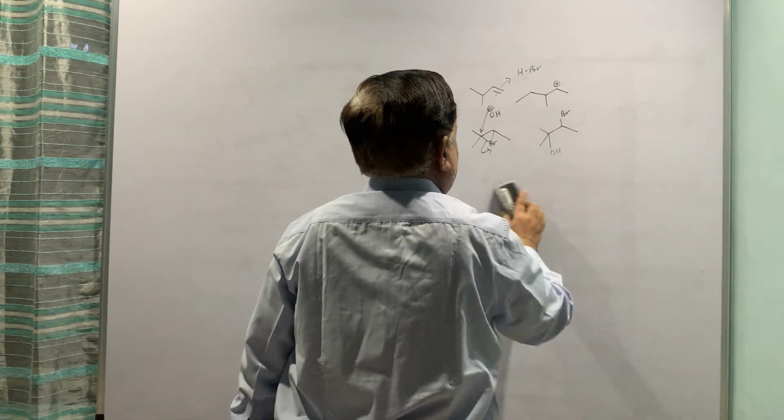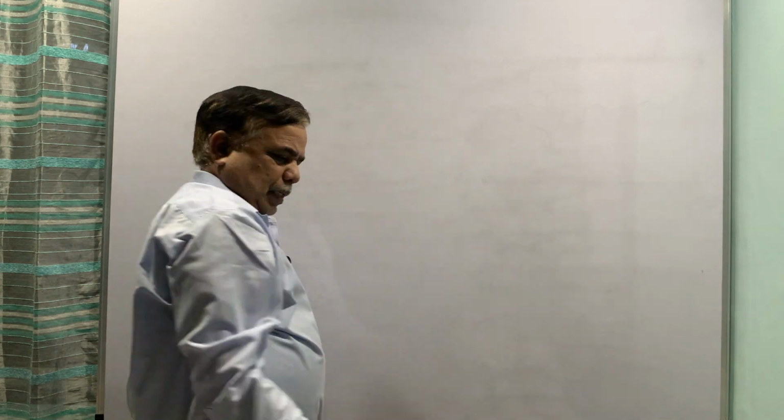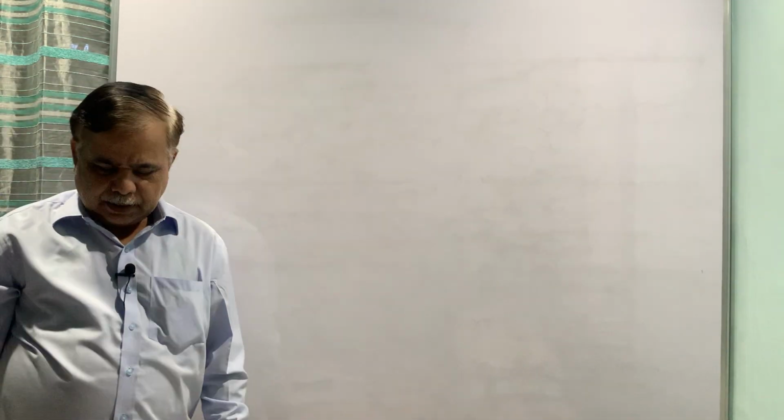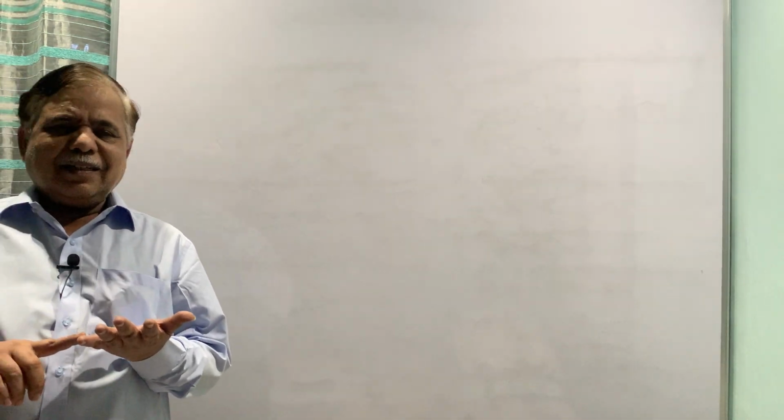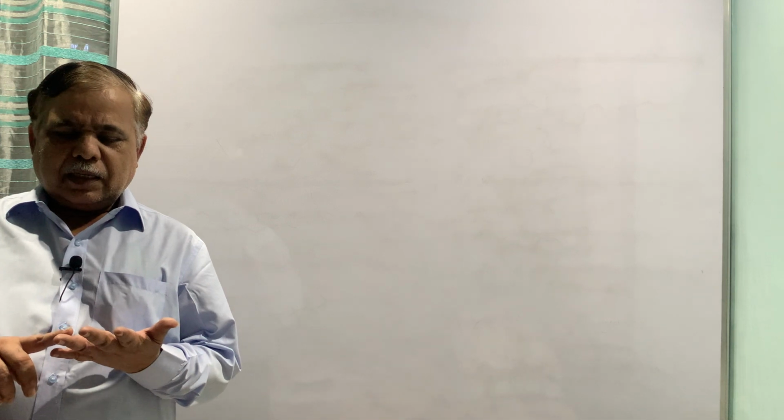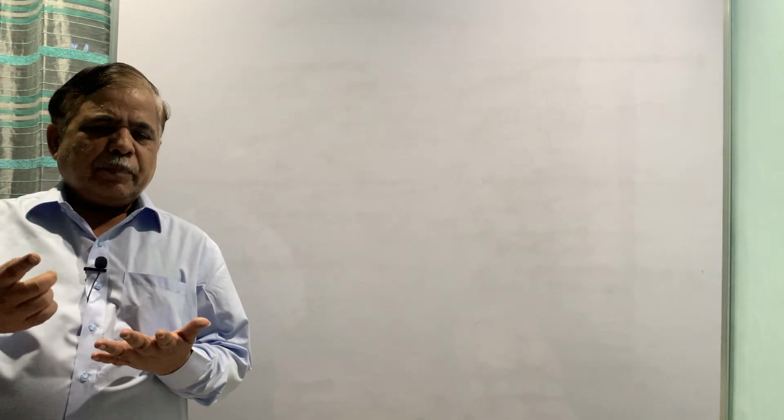Next time we will start with the next topic, that is nucleophilic addition on alkenes, because we have seen the electrophilic addition so far. Next time we will see nucleophilic addition, namely the Michael reactions, and if time permits we will start the second half of this chapter, that is nucleophilic addition across carbonyl compounds. So next time we will continue from here. Thank you.